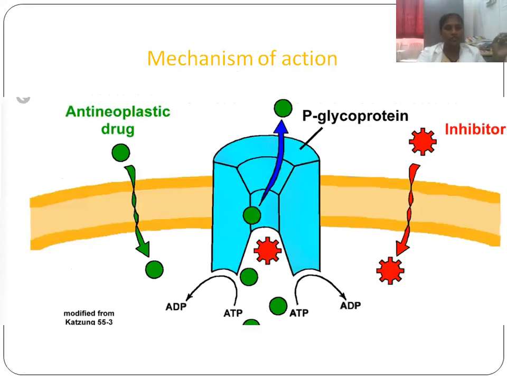So the mechanism of action: anti-neoplastic drugs, once they enter, will be effluxed out with the help of the glycoprotein. So when you give a P glycoprotein inhibitor, it will go and inhibit here, and automatically this efflux action is also inhibited. So the concentration of the anti-neoplastic, anti-cancer agent is increased.